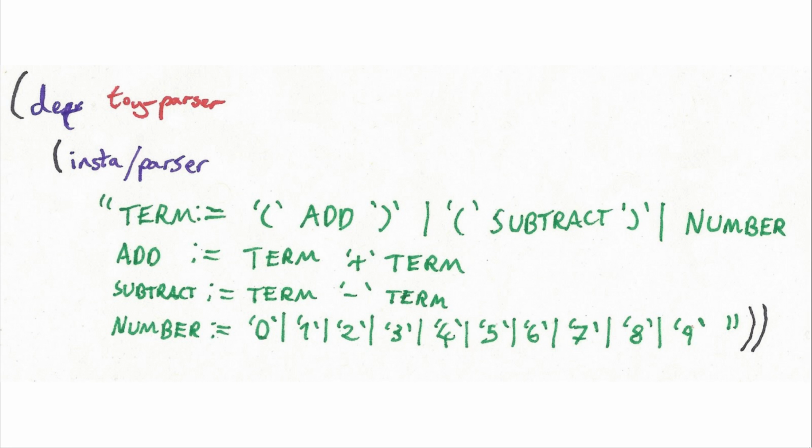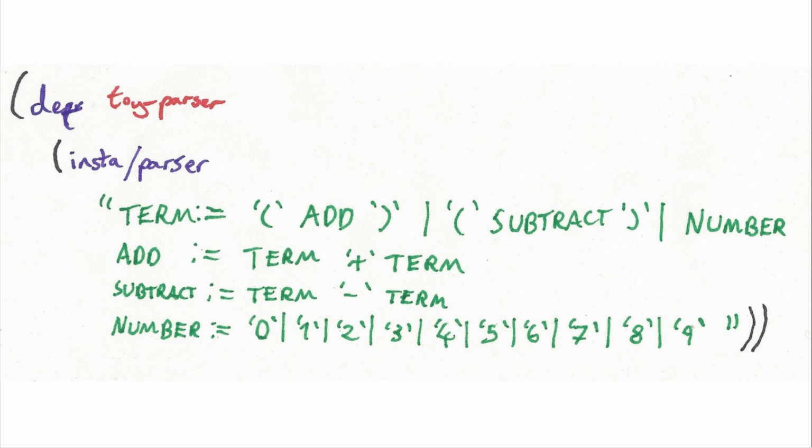Actually, it seems that Instaparse is really clever. You can give it pretty much any standard, and it seems to understand them all, including some non-grammar standards that I have not a clue about. But here I decided to say that an arrow is going to be colon equals, so you can see this is the production rule. The non-terminals have quotes around them. This lets Instaparse know that this is going to be something actually in the string, not another rule to look for on the left-hand side. The capitalization is not important, and that's just something I did so I could see it.